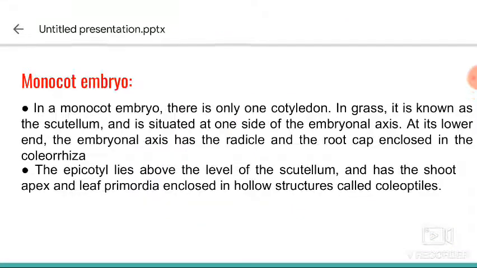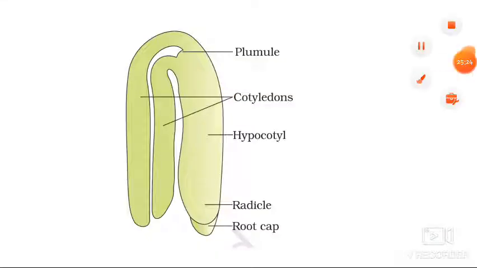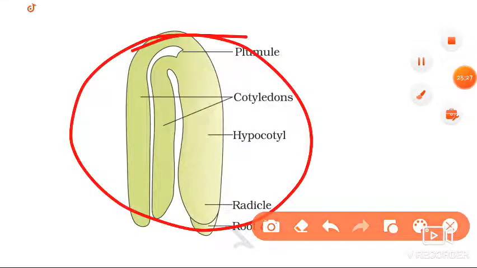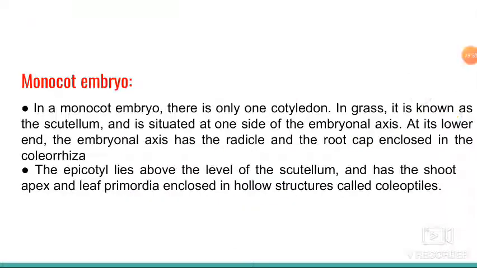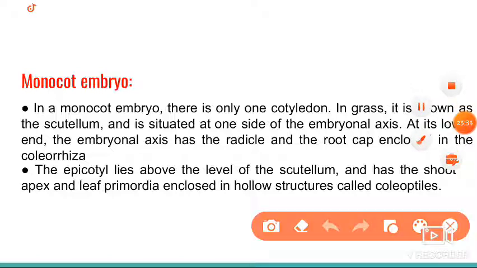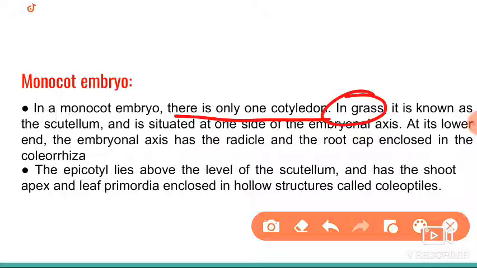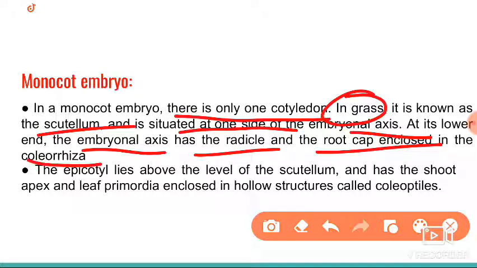And previously we saw the dicot embryo. This is the structure of the dicot embryo. If you go through the points about the monocot embryo given here: in a monocot embryo there is only one cotyledon. Grass is taken as the example, and the one cotyledon we call the scutellum, situated on one side of the embryonal axis. The lower end of the embryonal axis has a radicle and a root cap enclosed in a coleorhiza, the undifferentiated membrane.